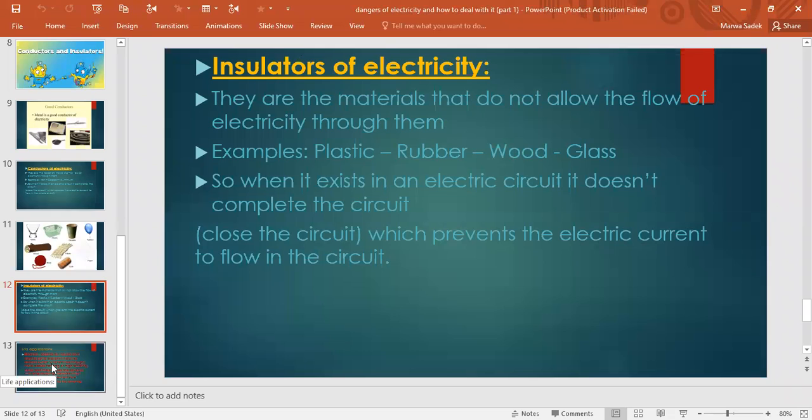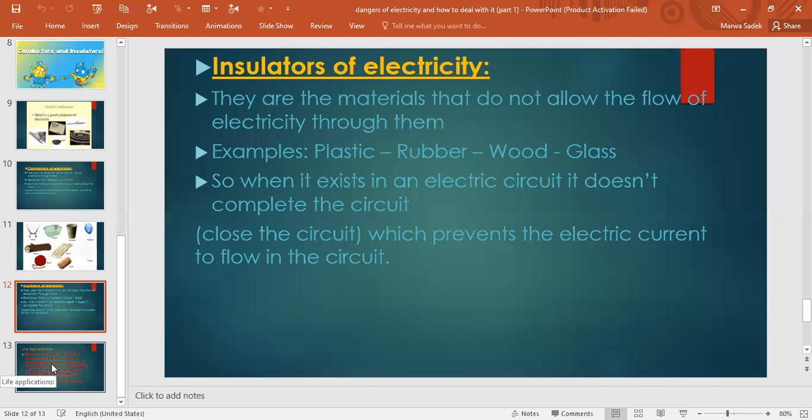Now we will start the second part of our lesson, dangers of electricity. We have two types of injuries resulting from the dangers of electricity. Number one, direct injuries. Number two, indirect injuries. Direct injuries are like electric fires, electric shock, and electric burns.